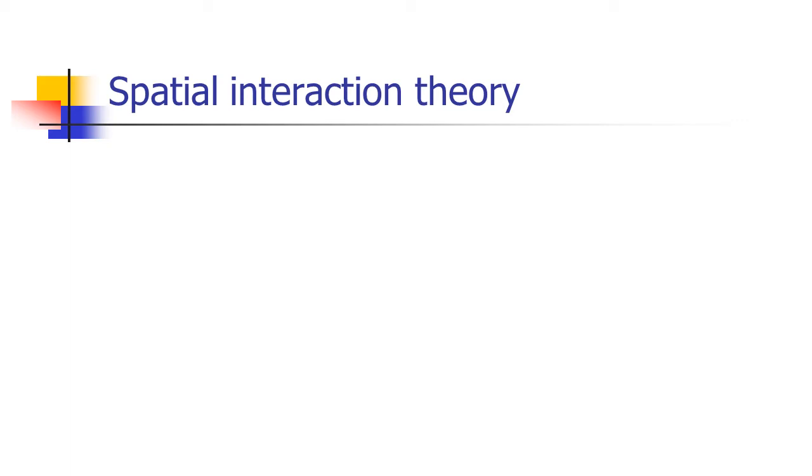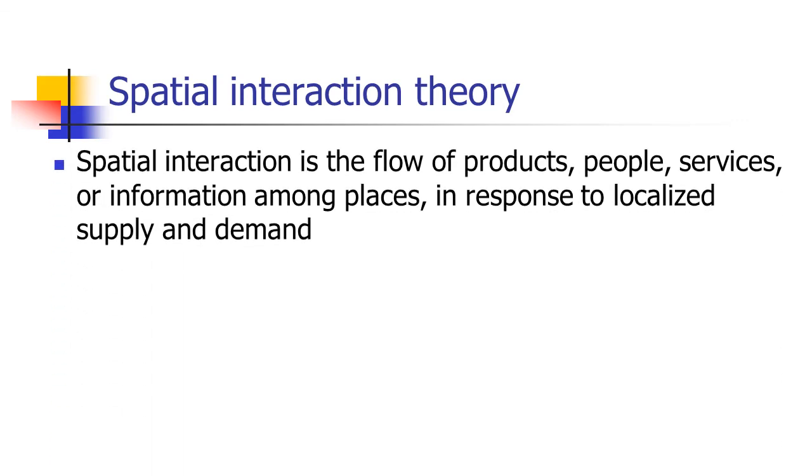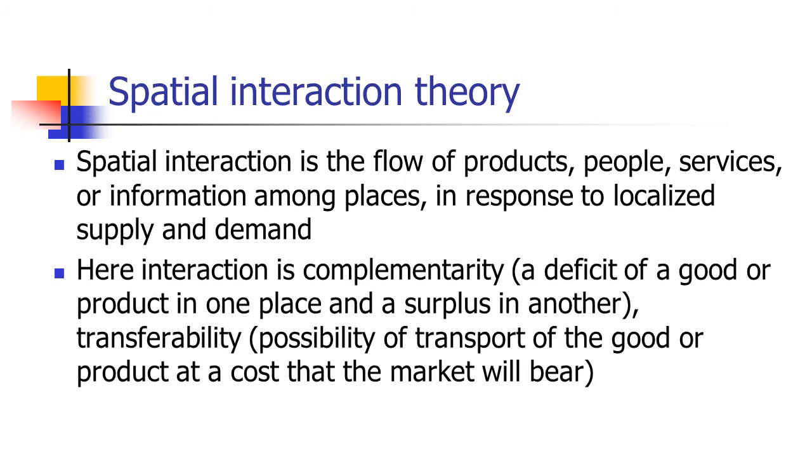Spatial interaction theory, on the other hand, is a flow of products, people, services, or information among places in response to localized supply and demand. So it talks about supply and demand. Here, interaction is complementary, that is, a deficit of a good or a product in one place and surplus in another, and transferability, that is, the possibility of transport of the good or a product at the cost that the market will bear.